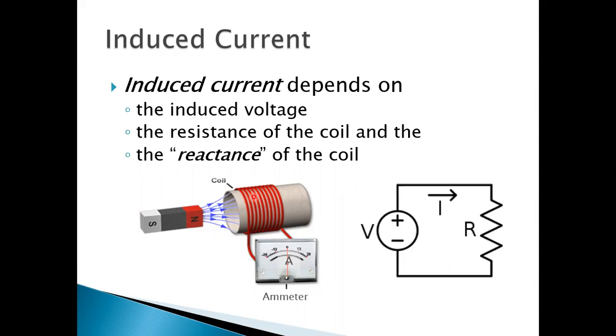We will discuss that in later topics. So there are three factors that cause the induced current to flow through the coil, and induced current depends on these three factors.